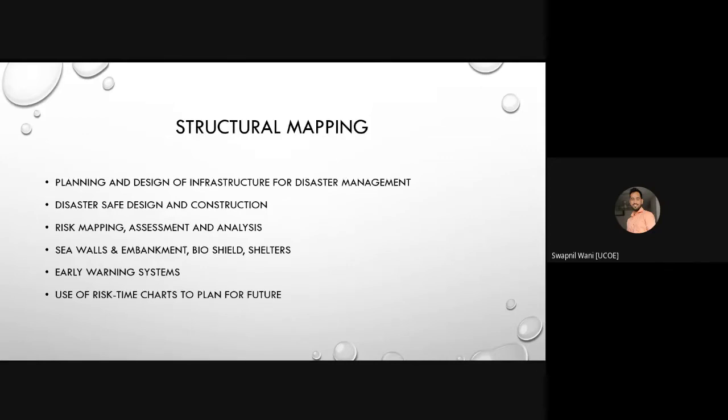So the work of structural mapping is classified in the below 6 points, and the first point is planning and design of infrastructure for disaster management.